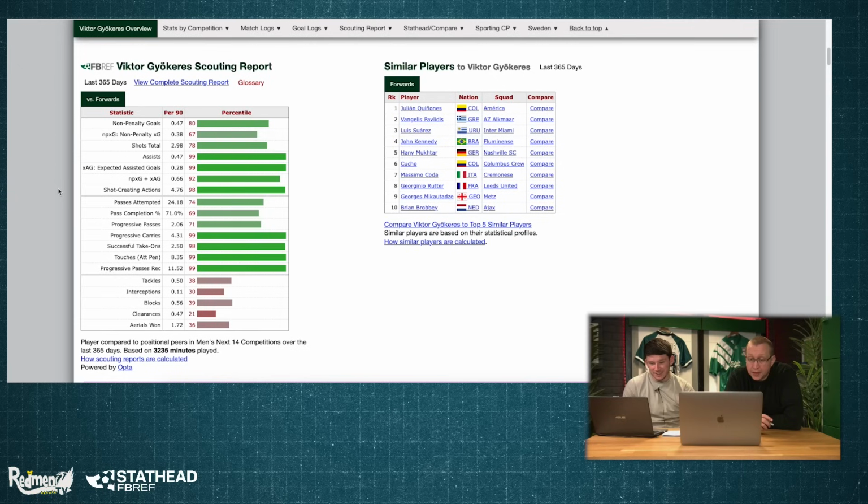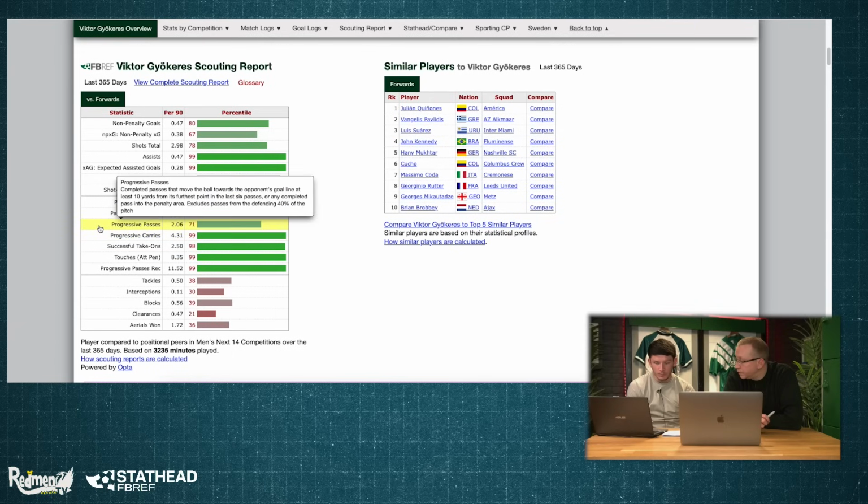I mean, he's in the 99th percentile against, what leagues is this compared to? This is the next 14 competitions, so I'm not sure if this is compared to Big 5 leagues or not. I have to double check that one. But in terms of a lot of what he does, he's a big dribbler by the looks of it, big ball carrier over long distances, gets in the penalty box a lot, receives a lot of progressive passes, maybe has a bit of an outlet for his team.